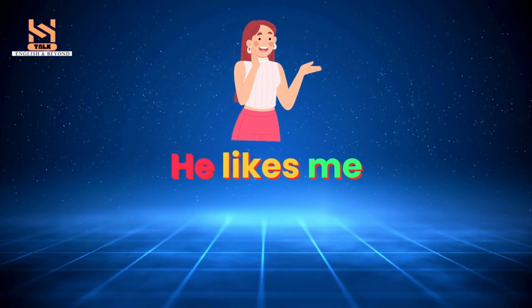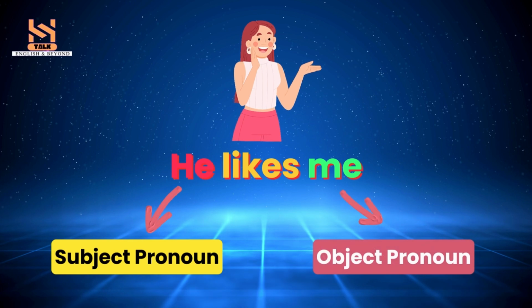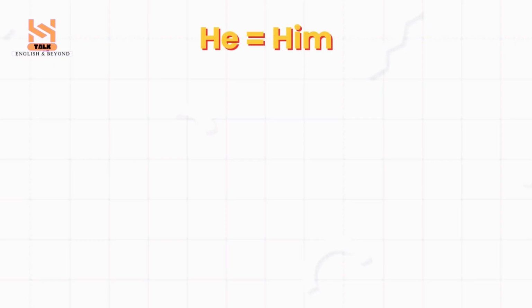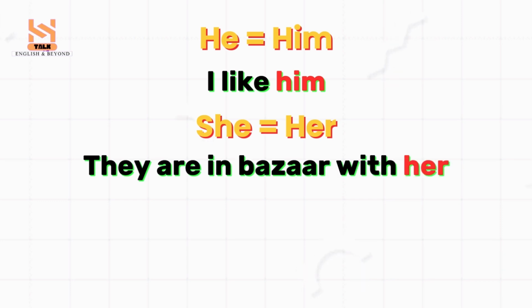For I, the object pronoun is me. For example, you are saying, he likes me. He is the subject pronoun. Me is the object pronoun. And the object pronoun of he is him. I like him. Him is used as an object pronoun. She, her. They are in the bazaar with her.